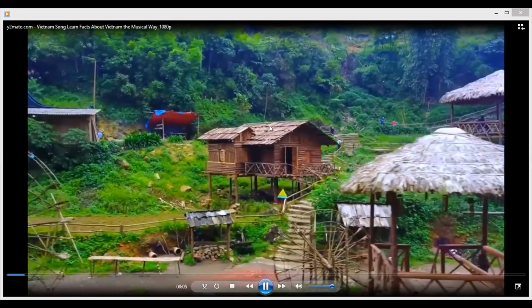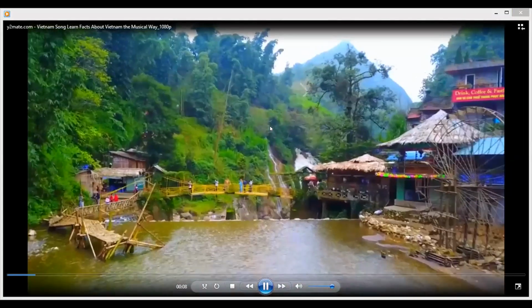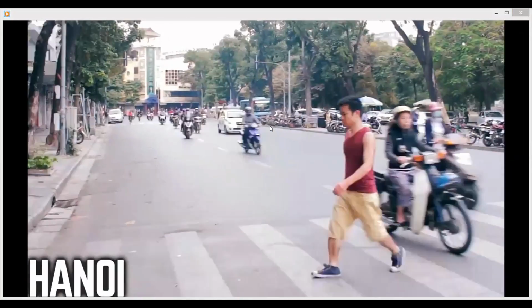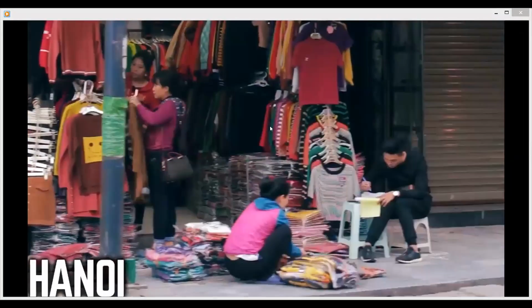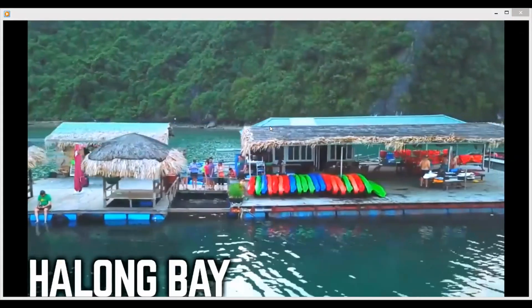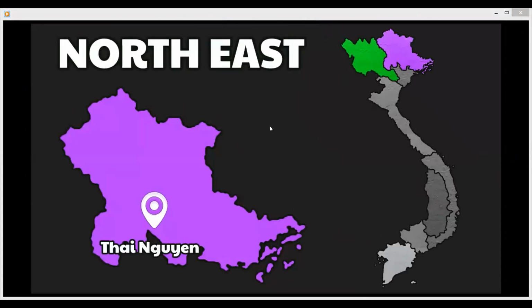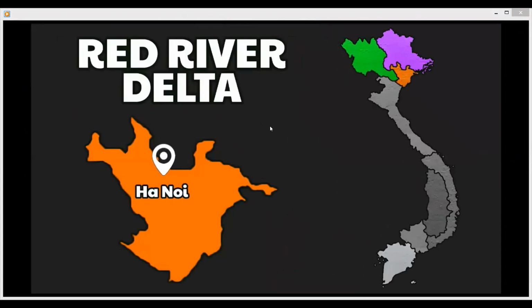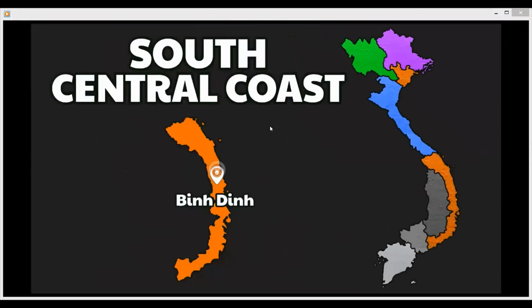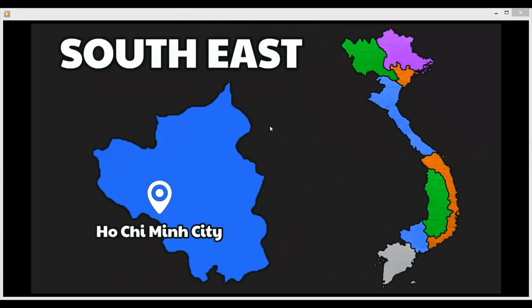Vietnam, independence, freedom, happiness, and fun. Hanoi, Ho Chi Minh City, Tết Quang Đơn. The 8 regions of Vietnam are Northwest, Northeast, Red River Delta, North Central, South Central Coast, Central Highlands, Southeast, and Mekong River Delta.